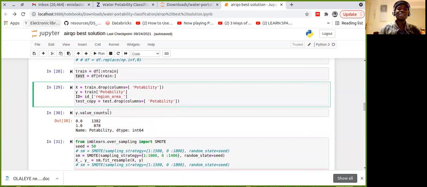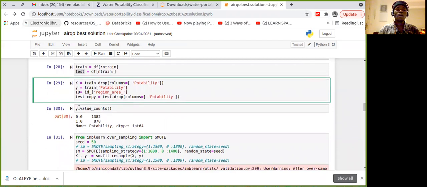If you look at the count of our Y, we have 0 and 1. 1 means the water is good for drinking, and 0 means the water is not good. The data set is actually very imbalanced. Look at the ratio, it is quite imbalanced.